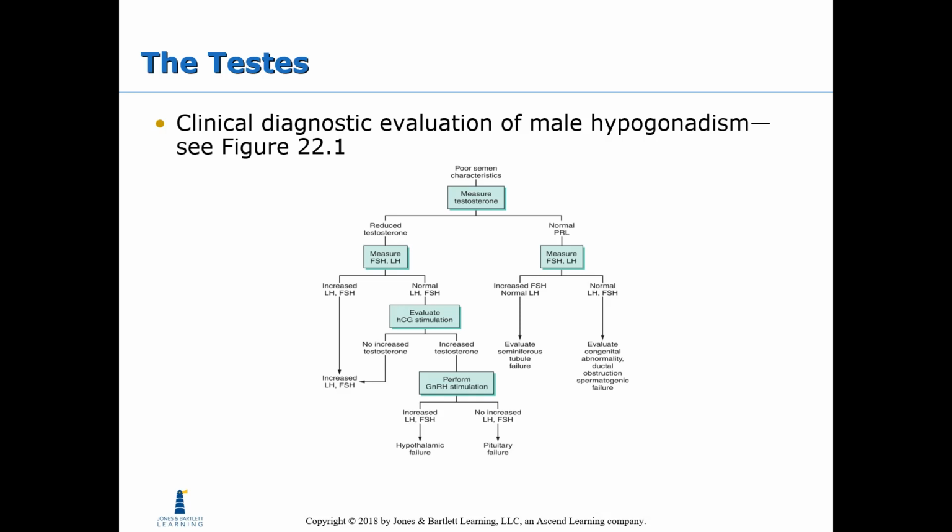This is a really good chart to review on the clinical diagnostic evaluation of male hypogonadism. So you can kind of follow this flow chart through and see what different levels mean and what disease would ultimately be indicated.